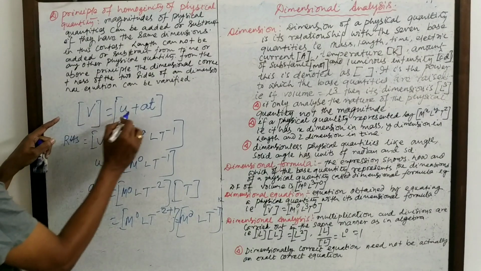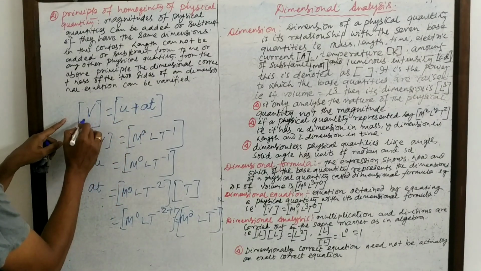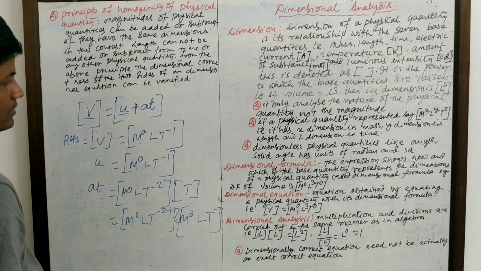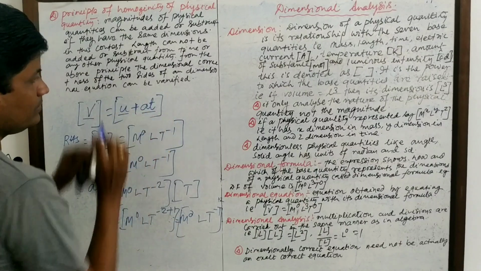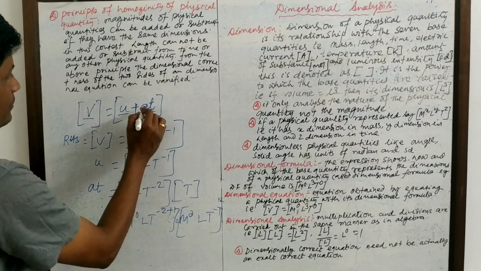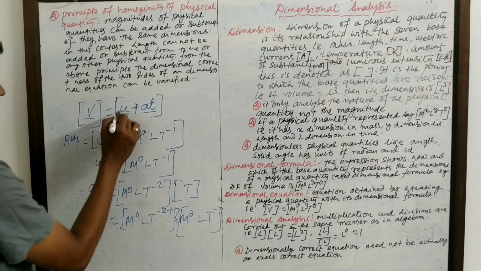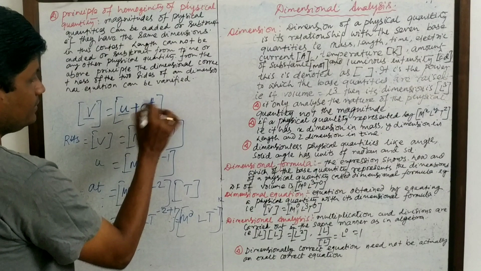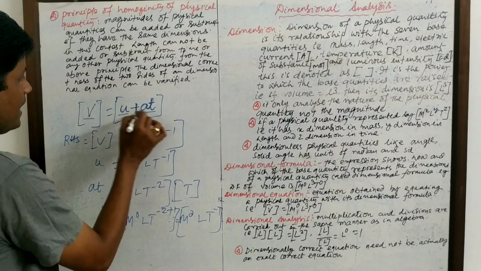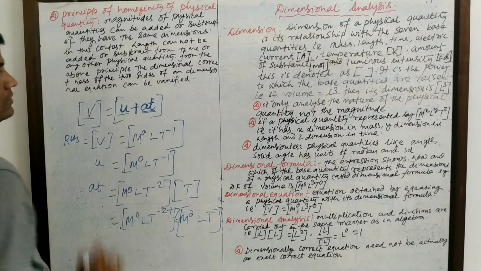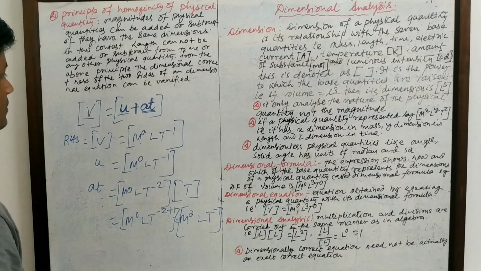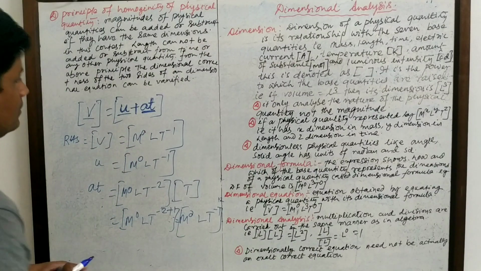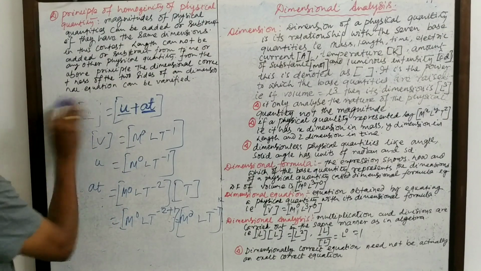Then this is added, meaning the dimension of velocity must be equal to the dimension of u and the dimension of a into t, and also the dimension of u must be equal to the dimension of at, because at is added with the initial velocity, so its dimension must be equal to the initial velocity dimension.